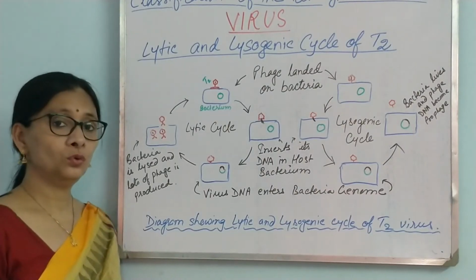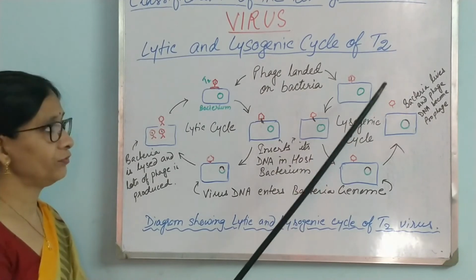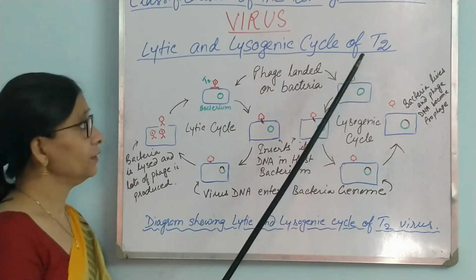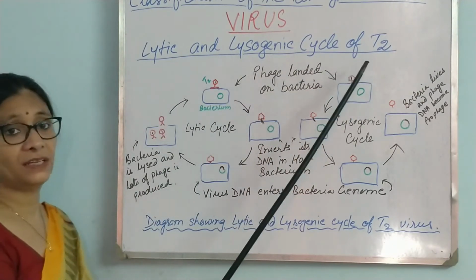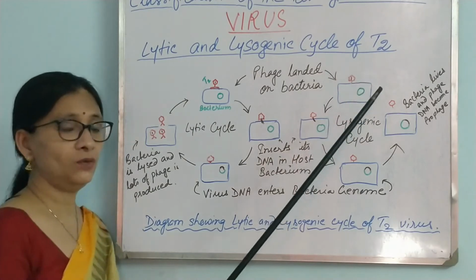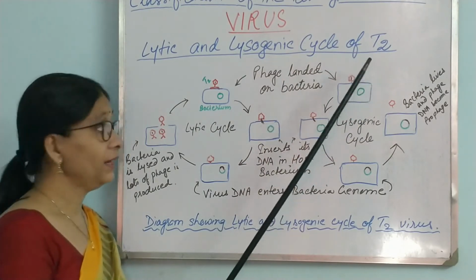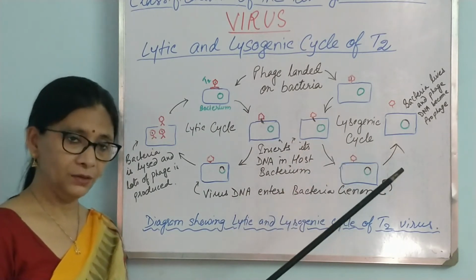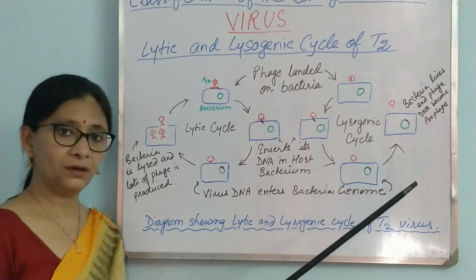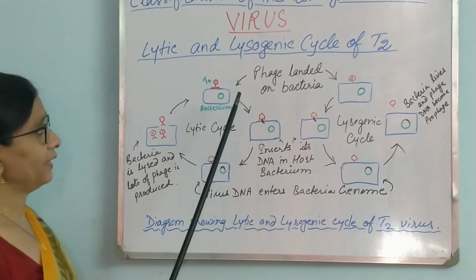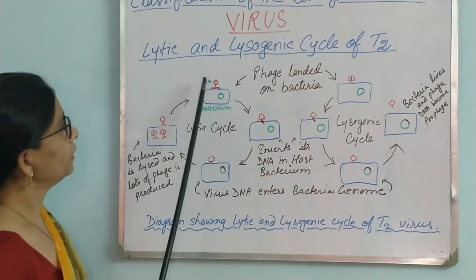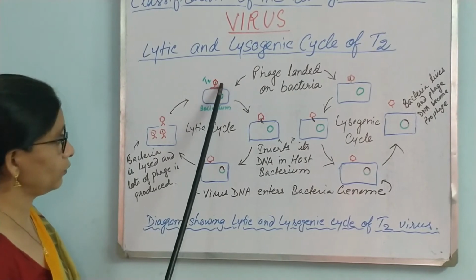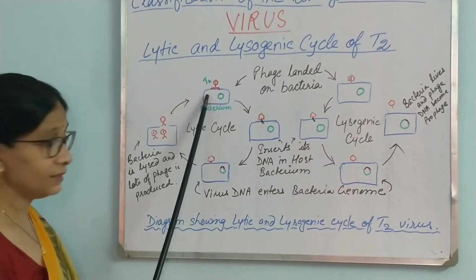Now we come to a very important aspect of T2 virus, which is phage virus, known as lytic and lysogenic cycle. Okay, now let us see what lytic and lysogenic cycle of T2 is. T2 is nothing but bacteriophage virus which infect bacteria, especially E. coli. Now look at the diagram. Here the T2 has landed on the bacteria. T2 particle, one virion has landed on a bacterial cell.